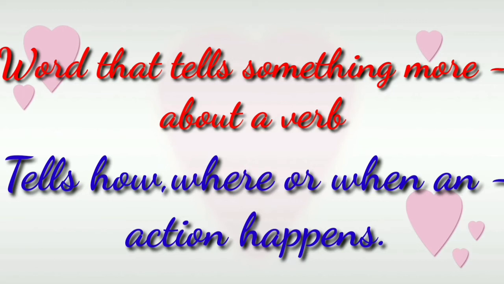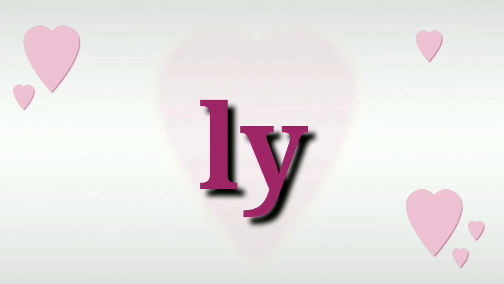Now, we are going to learn how to form adverbs. Adverbs are mostly formed by adding ly to the adjectives. Adjectives means the describing words. For example, here we have a word beautiful. Beautiful is a describing word, right? It is an adjective.